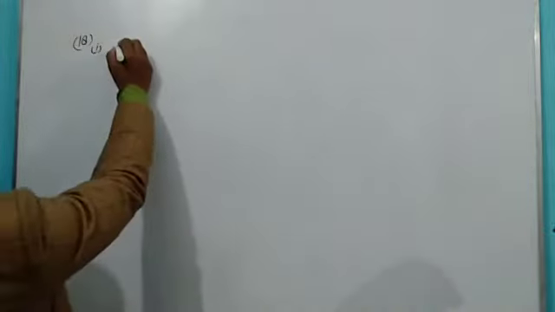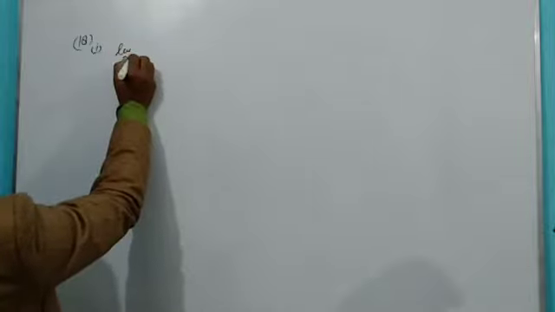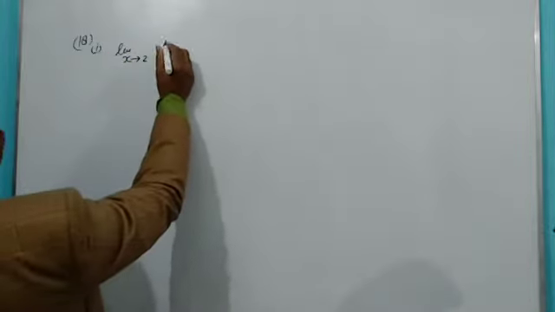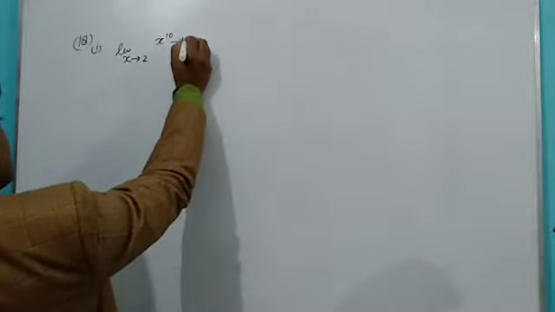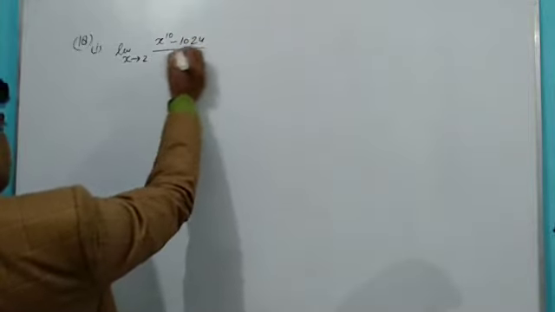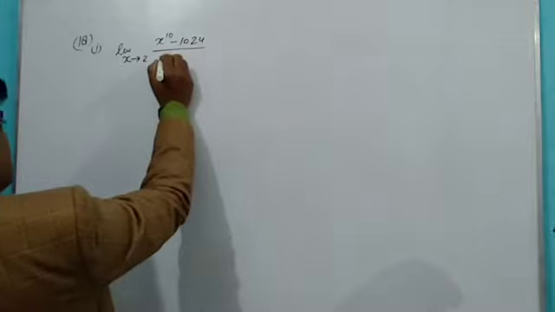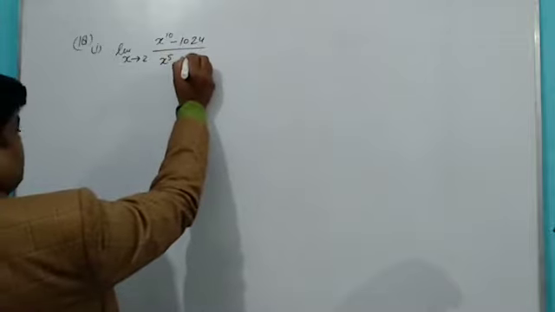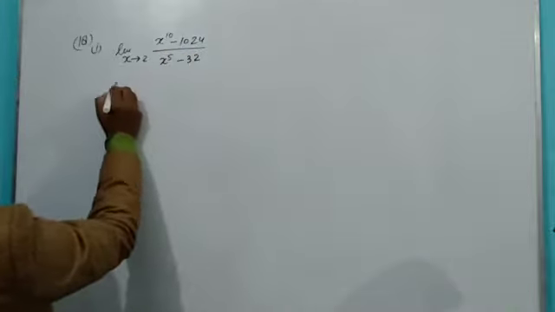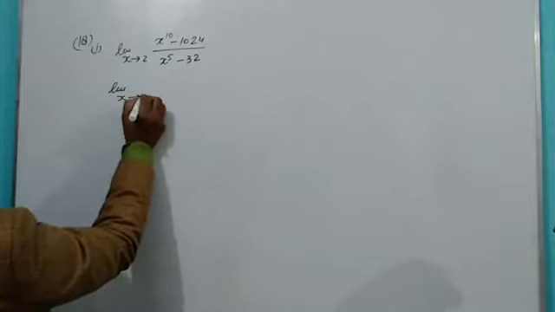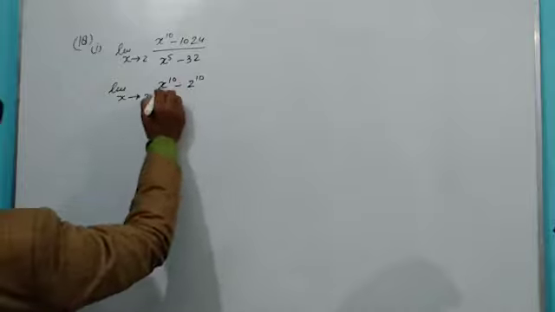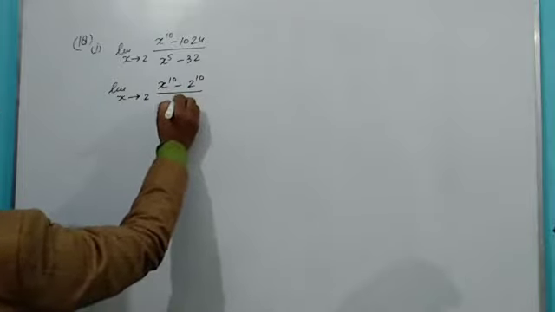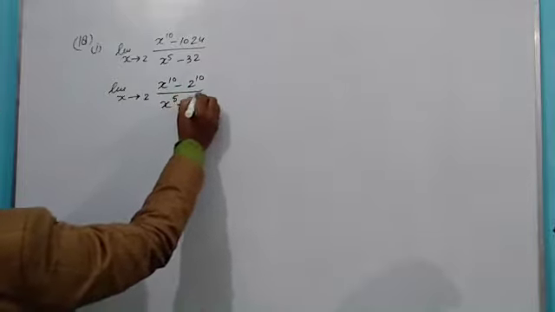In this type, one question is there: limit x tends to 2, x to the power 10 minus 1024 whole upon x to the power 5 minus 32. I can write it as limit x tends to 2, x to the power 10 minus 2 to the power 10 whole upon x to the power 5 minus 2 to the power 5.